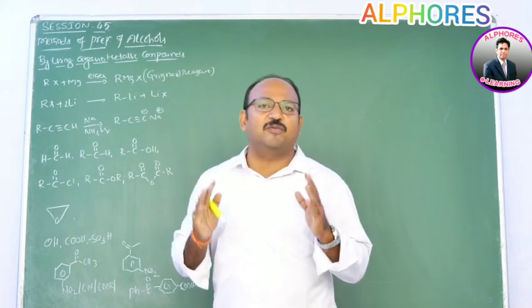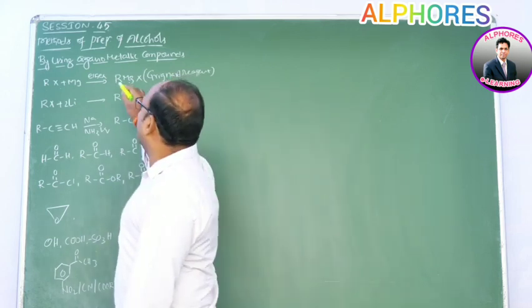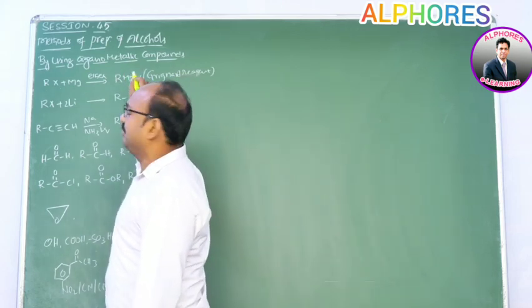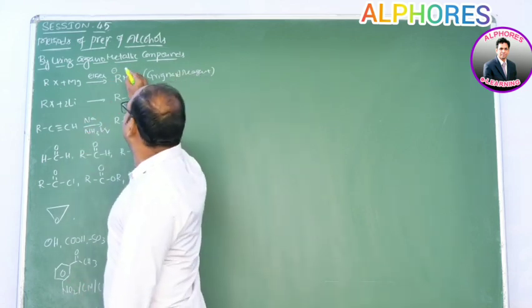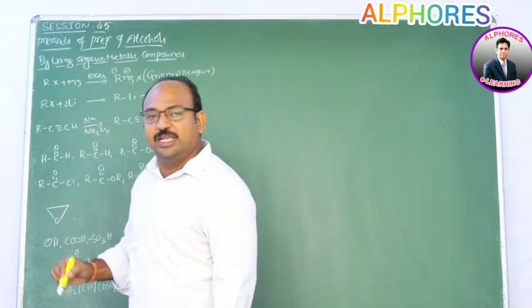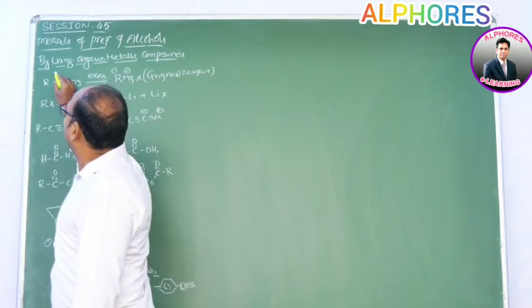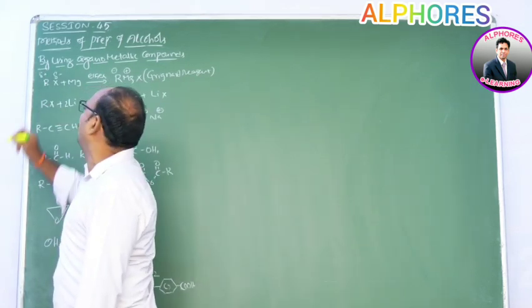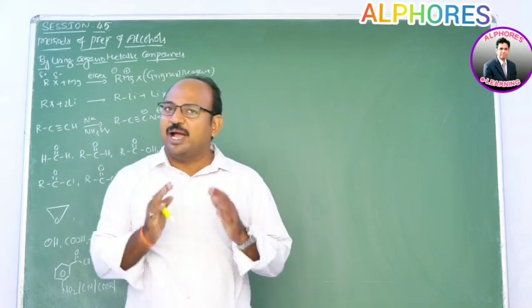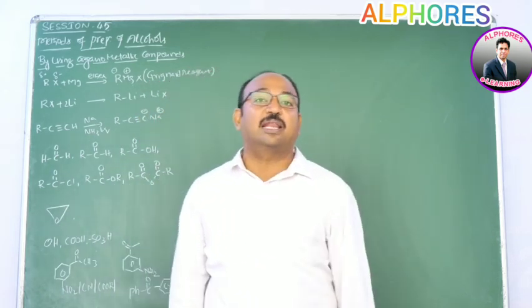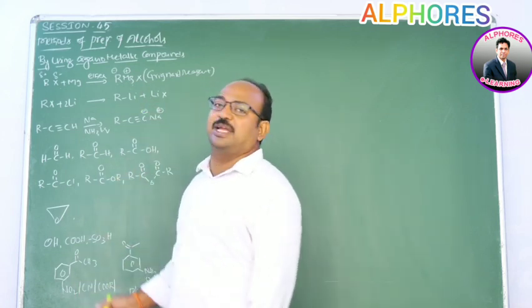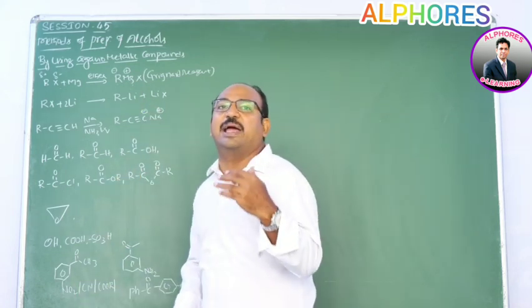What is the specialty of Grignard reagent? Here the alkyl group is attached to magnesium. That's why the alkyl carbon gets a negative charge and magnesium gets a positive charge. In alkyl halides, the halogen acquires a negative charge and the alkyl group gets a positive charge. So in alkyl halides, the alkyl carbon has carbocation character, whereas in the Grignard reagent, the alkyl carbon has carbanion